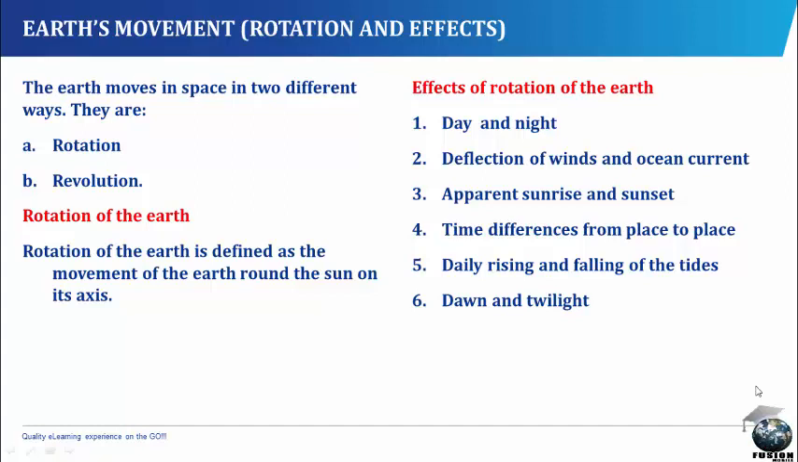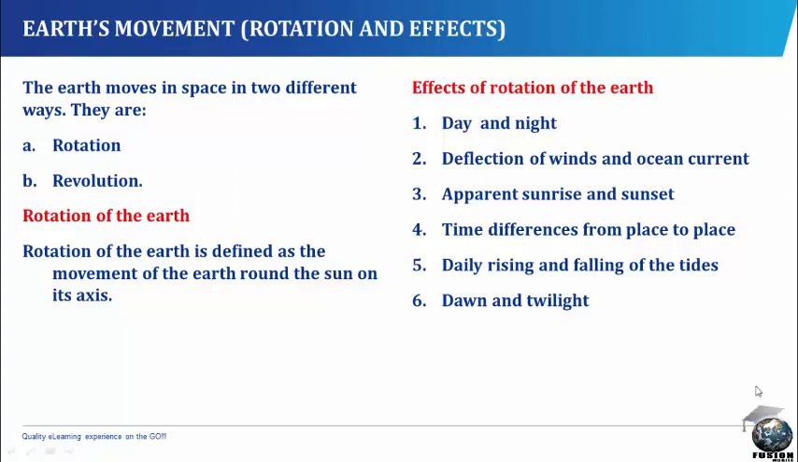4. Time difference from place to place. The Earth rotates through 360 degrees in every 24 hours, which means that for every 1 hour it passes through 15 degrees. Since the Earth moves from west to east, for every 15 degrees, the east is always 1 hour ahead of time, while the west is always 1 hour behind time.